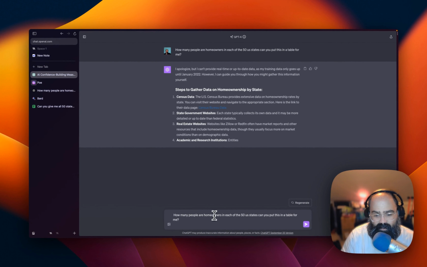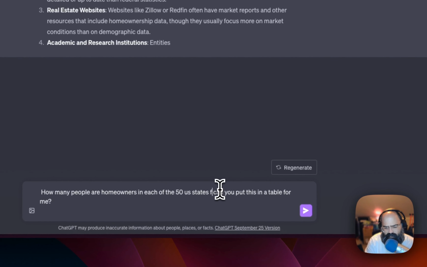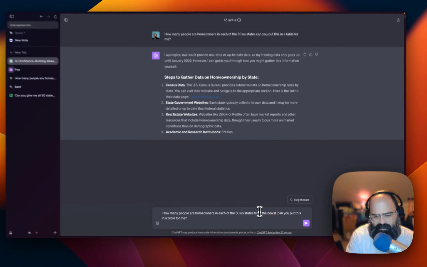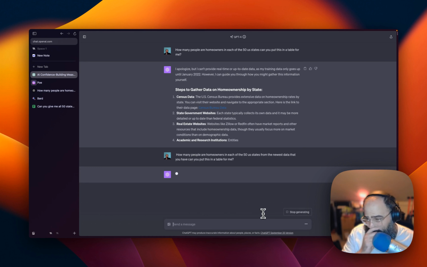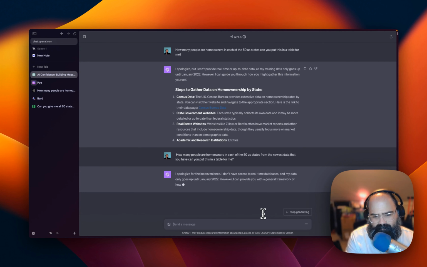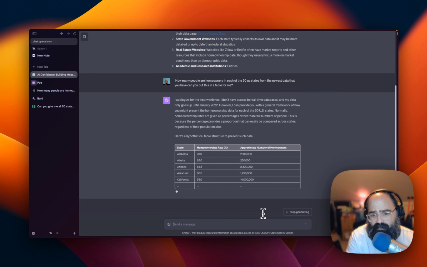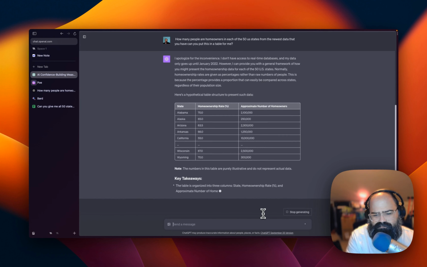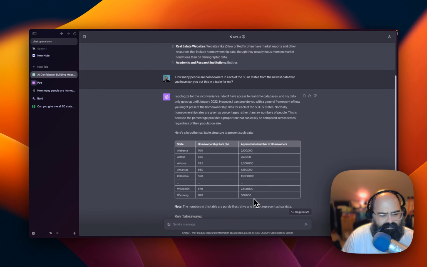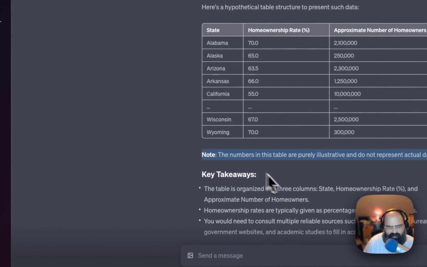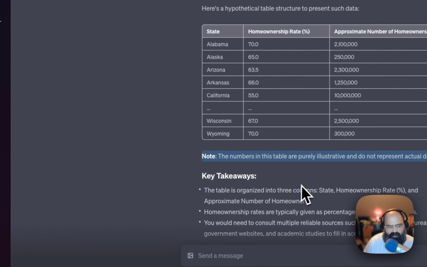How many people are homeowners in each of the 50 U.S. states from the newest data that you have? Because I know the last sentence. Oh God. Okay, I see. This is cool. I like the concept here, but it definitely soured me, basically telling me this is probably not real.